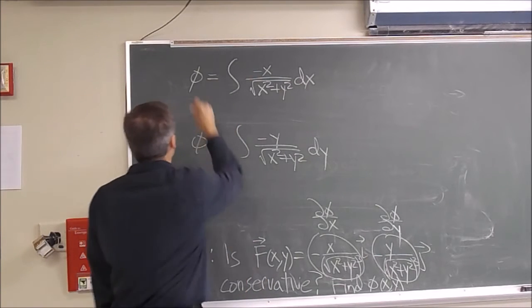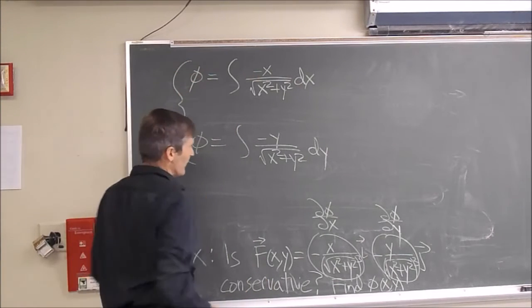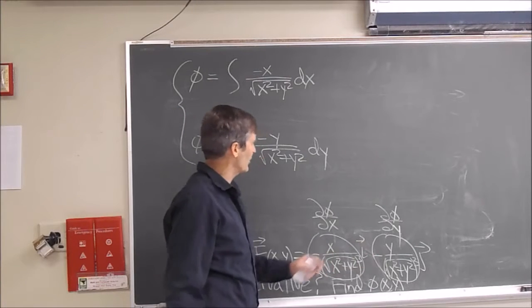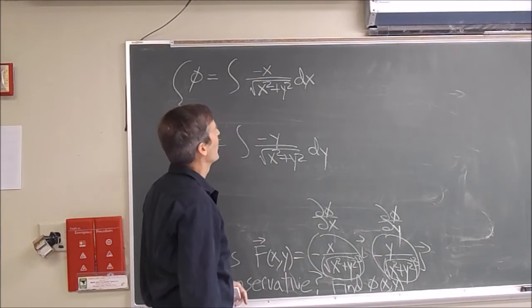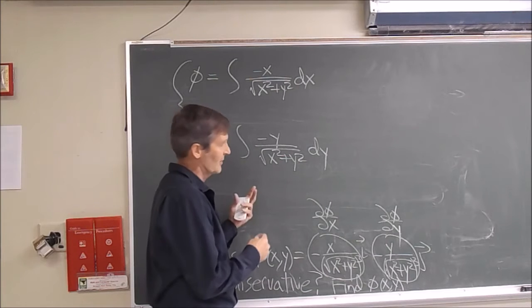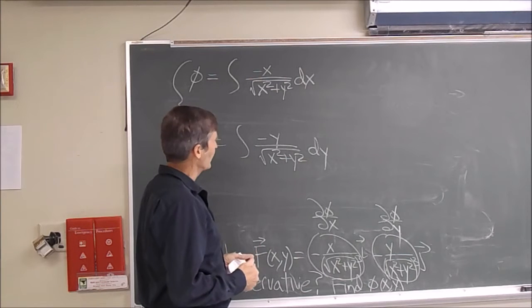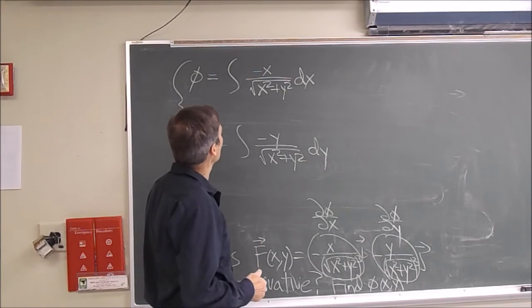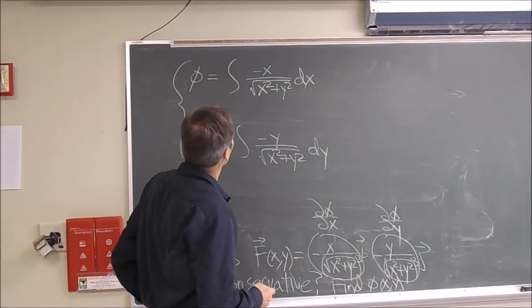So in order for phi to be a potential, a function that exists and has this gradient, we have to be able to satisfy both these equations. And if we can satisfy those, it's a conservative vector field, and if not, it's not. So let's see, how can we solve this integral here?